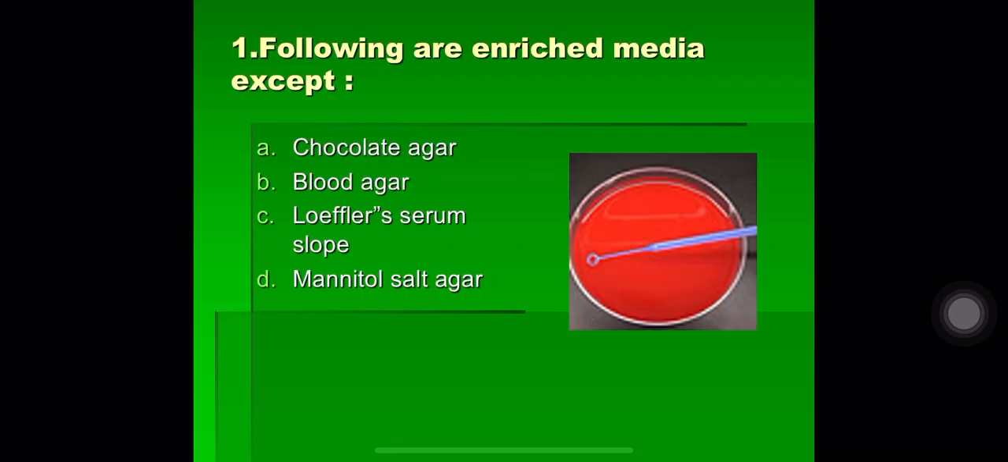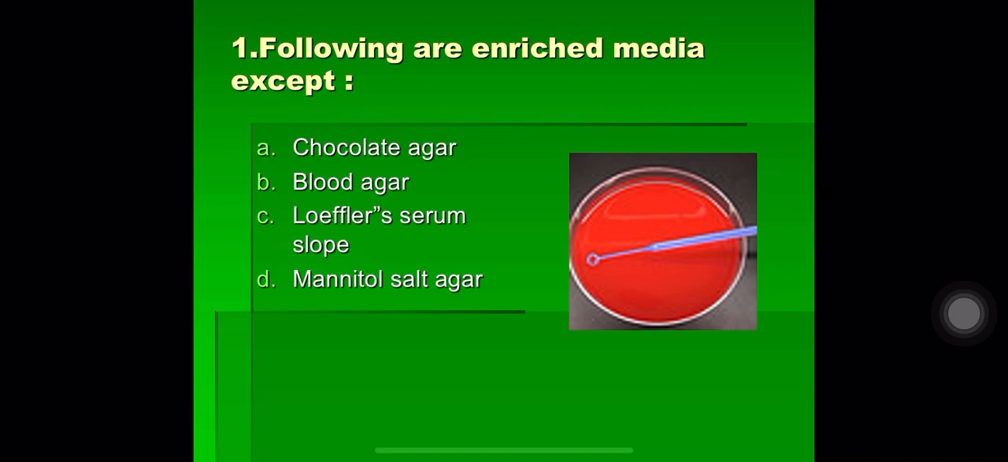Question number 1. Following are the enriched media except A. Chocolate agar, B. Blood agar, C. Loeffler serum slope and D. Mannitol salt agar. The first three are enriched media: chocolate agar, blood agar and Loeffler serum slope. All of them have some nutrient which helps in increasing the growth of the bacteria, while they do not have any inhibitory substances which will stop any bacteria from growing. So these are enriched media.